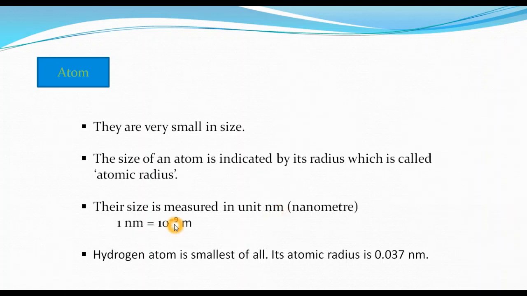One nanometer is equivalent to 10 raised to the power minus 9 meter. So we can measure the atomic radius in nanometers. The hydrogen atom is the smallest atom of all. It has an atomic radius of almost 0.037 nanometers. This is very, very small. We cannot even imagine how small an atom is.